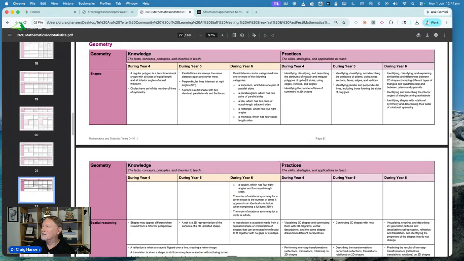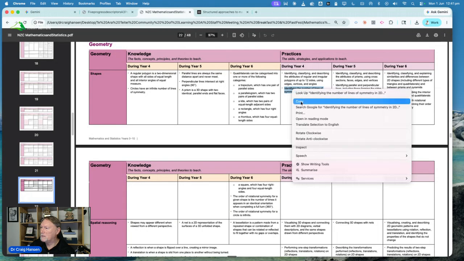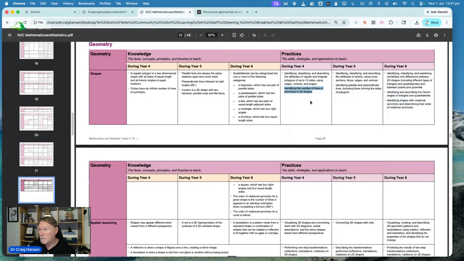Identifying, classifying, and describing the attributes of irregular polygons up to 12 sides using edges, vertices, and angles. Wow, that sounds exciting. Identifying the number of lines of symmetry in 2D shapes. Oh, I like that one. So we're just going to focus on this one particular teaching sequence statement from the practices area.